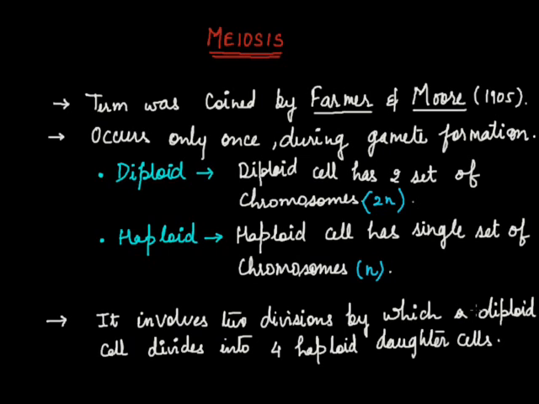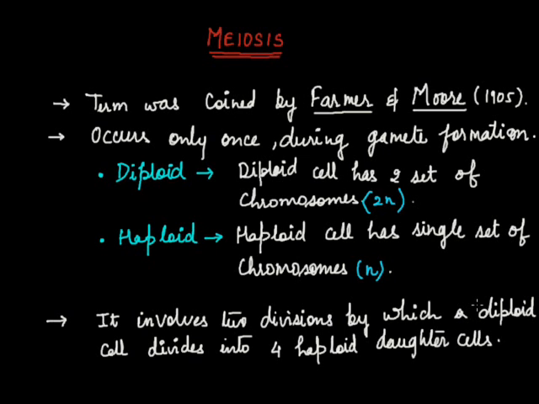The daughter cells are identical to each other, but they are not identical to the parent cell, because the parent cell has two sets of chromosomes, whereas the daughter cells have only a single set. For example, say a parent cell has a total of 4 chromosomes.